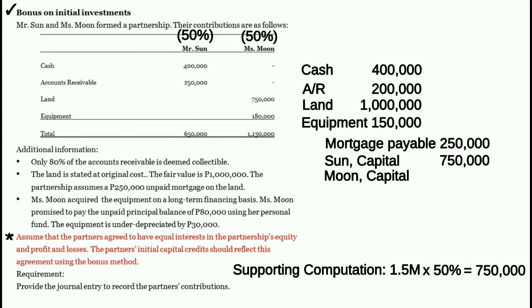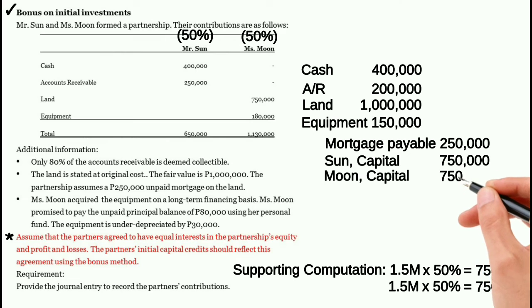The total partnership capital is 1,500,000 pesos. We will multiply that by the profit or loss ratio of Moon, and that is 50% also. So that means 1,500,000 times 50%, that is equal to 750,000 pesos.